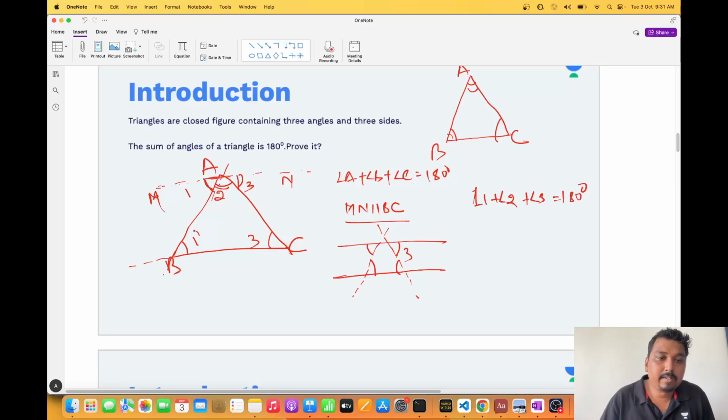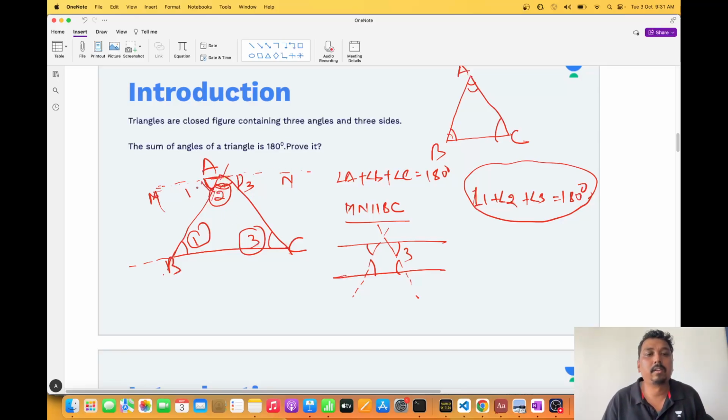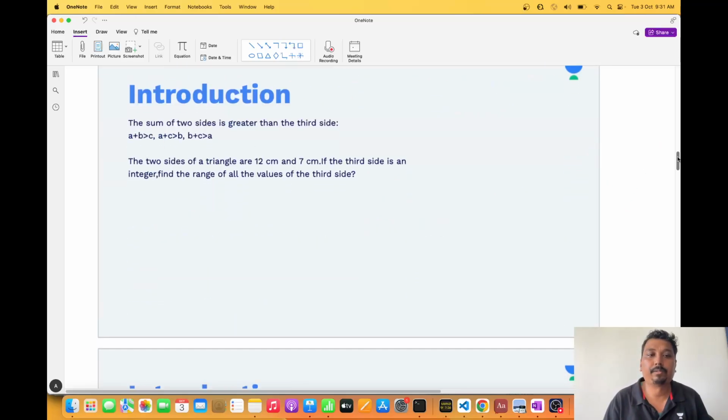Now, the same thing I can tell here also: angle 1 plus angle 2 plus angle 3 equals 180 degrees. Knowingly or unknowingly, we have proven that the sum of angles of a triangle is 180 degrees, just by drawing a parallel line, using alternate angles being equal, and the sum of angles on a straight line being 180 degrees. Very simple proof, but yet people are not aware of it.